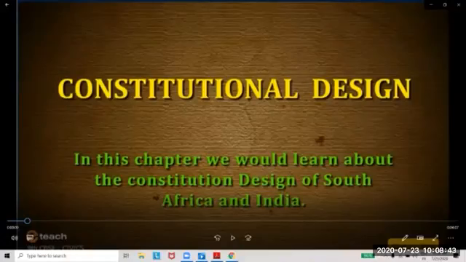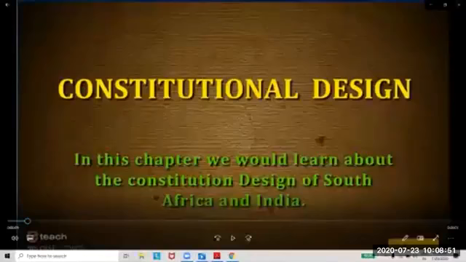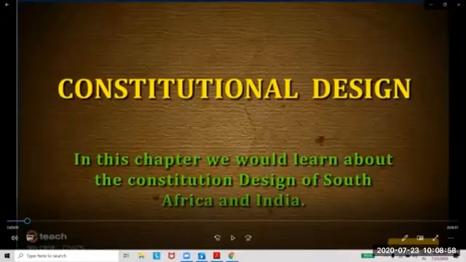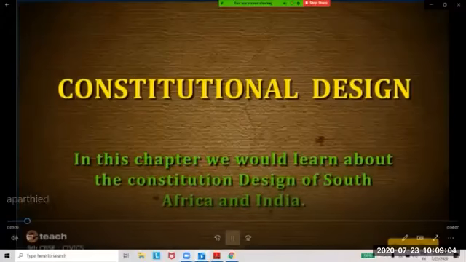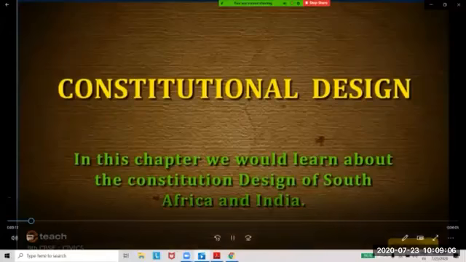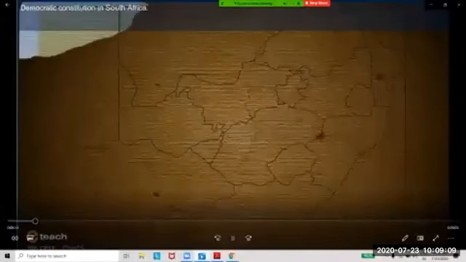Then we will see how the Indian constitution was made, what its functional values are, and how it provides a good structure, framework, and shape for the conduct of the citizens' life, meaning the main principles, and that of the government. So we will talk about the democratic constitution in South Africa.